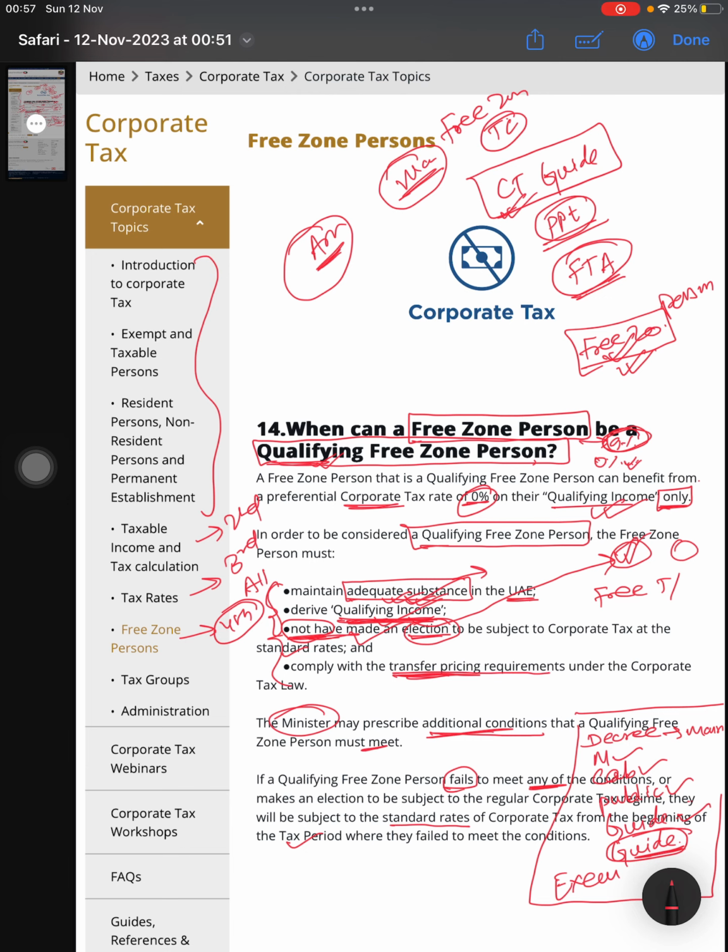If a qualifying free zone person fails to meet any of these four conditions, then it will be subject to the standard rate. Otherwise it will be subject to the zero rate. If they fail, then the standard rate applies.